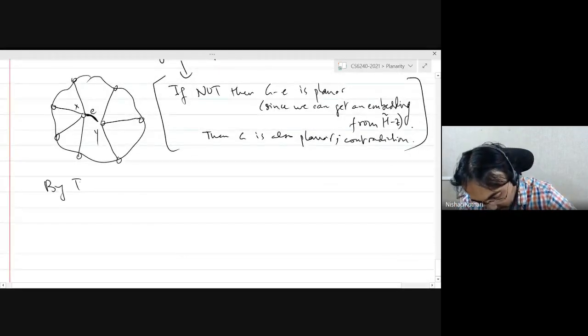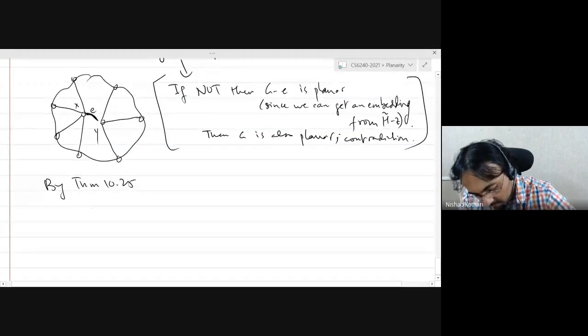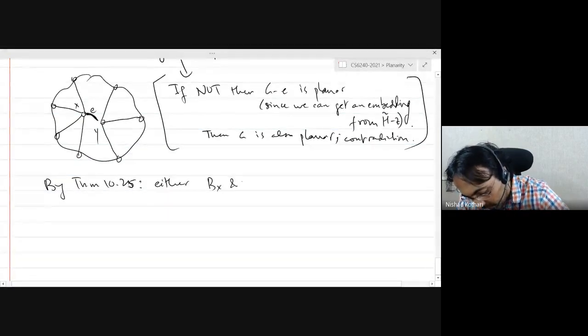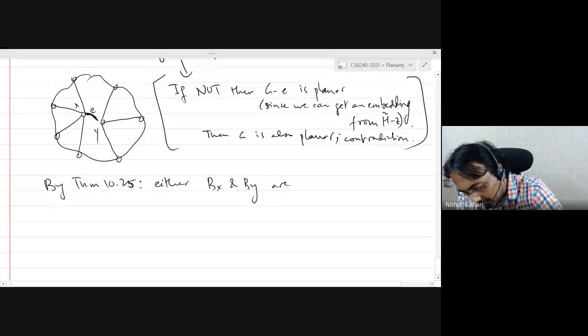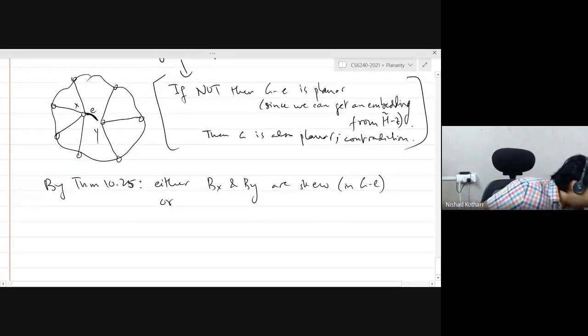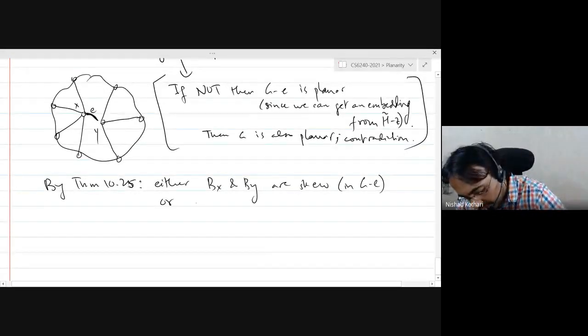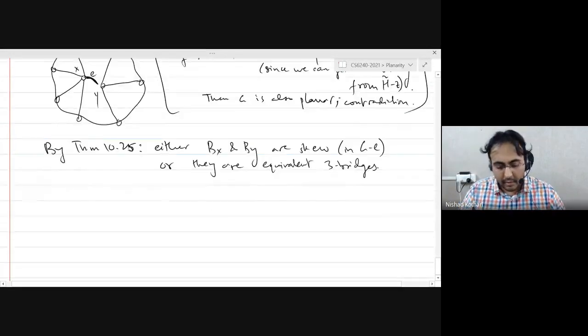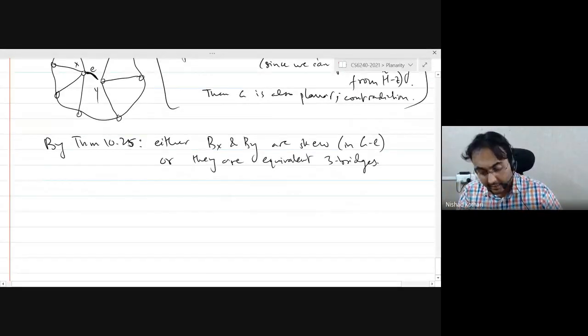By theorem 10.25, either Bx and By are skew in the graph G minus E, or they are equivalent three bridges. Okay. And now let's just make drawings and find our K5 and K33.